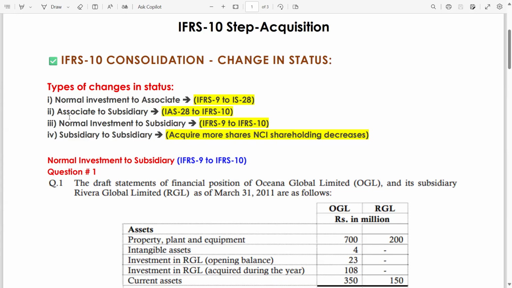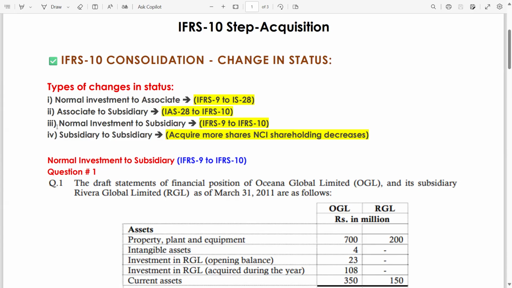Now, guys, type 2 is associate to subsidiary. It means you have 25% shareholding. After some time you acquire an additional 35% shareholding, so the total shareholding you now have is 55%. So it means moving from IAS 28 equity accounting to IFRS 10 consolidation accounting, adding together.